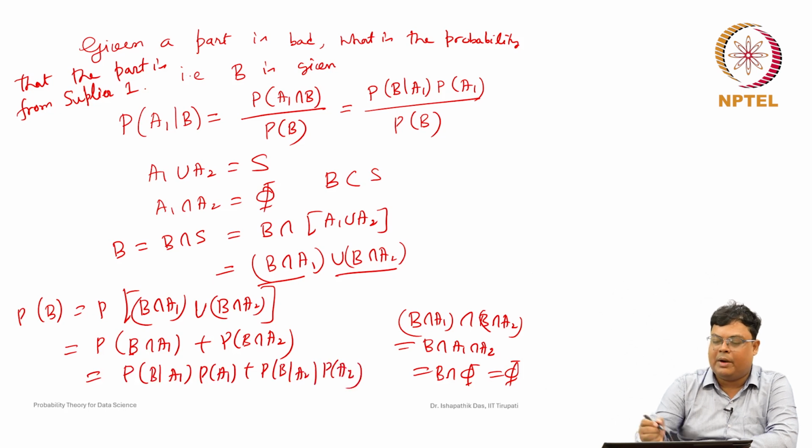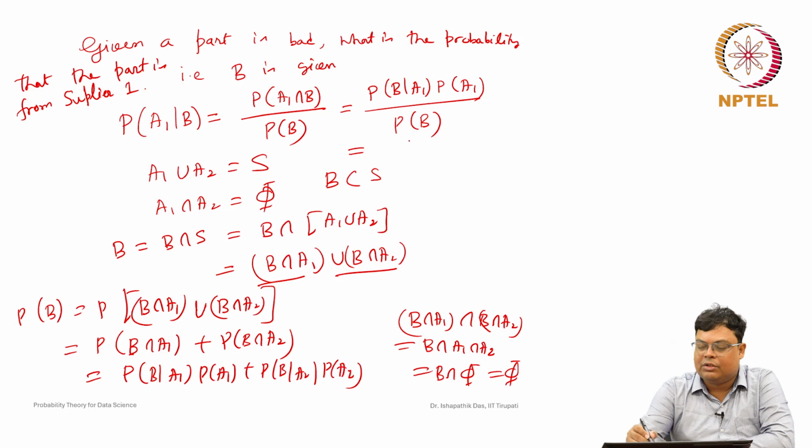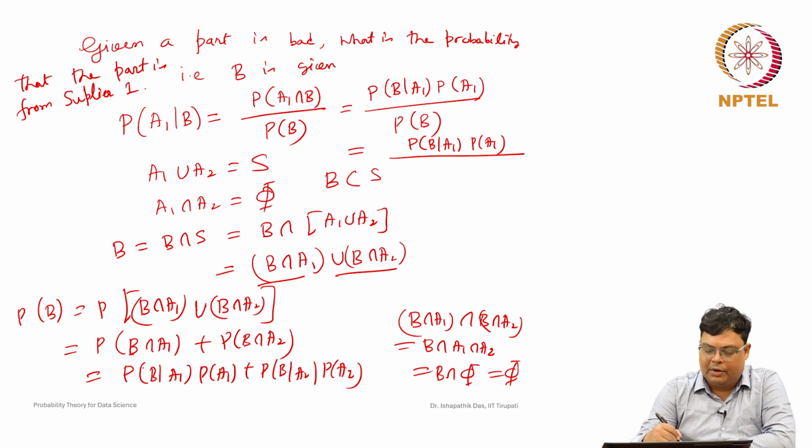This is the total probability, and this is called the Bayes theorem for 2 events. So, probability of B is probability of B given A1 into probability of A1 plus probability of B given A2 into probability of A2.